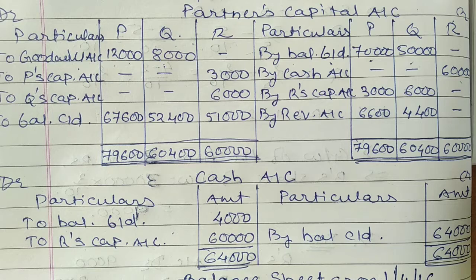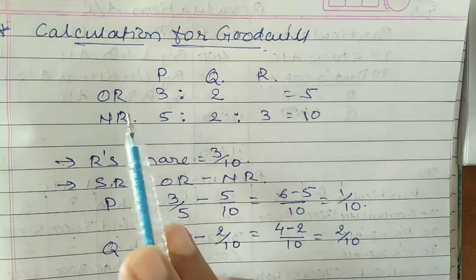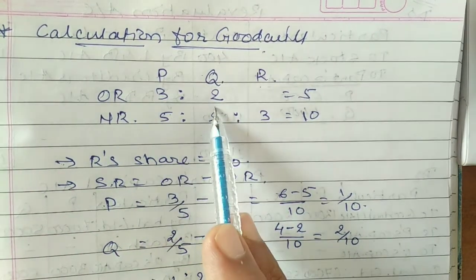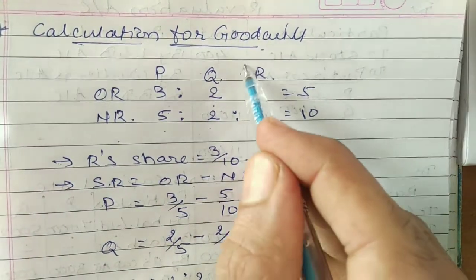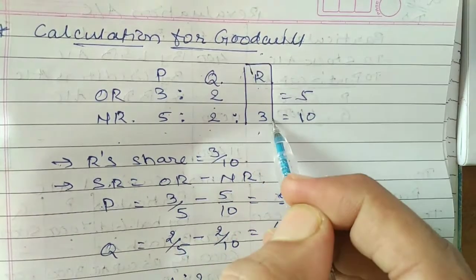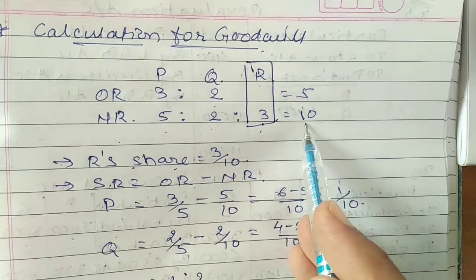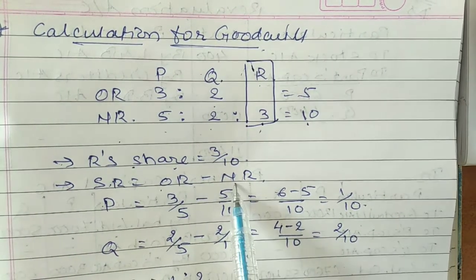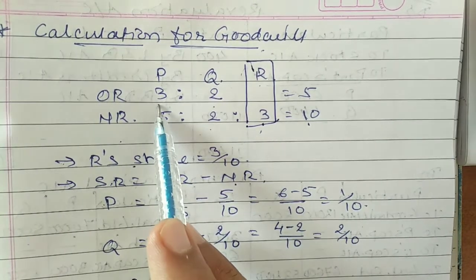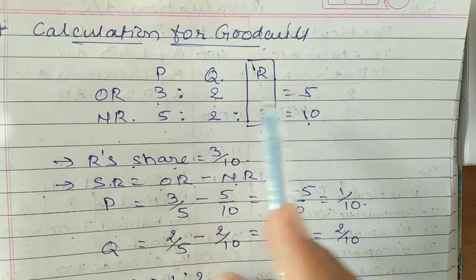Now, let us see the calculation regarding your goodwill. P, Q and R are three partners. Old profit sharing ratio of P and Q is given as 3:2. New profit sharing ratio is 5:2:3. This is R's share, that means R's share of profit would be 3/10. We require to find the sacrifice ratio, that is old ratio minus new ratio. Old ratio of P would be 3/5, old ratio of Q would be 2/5.